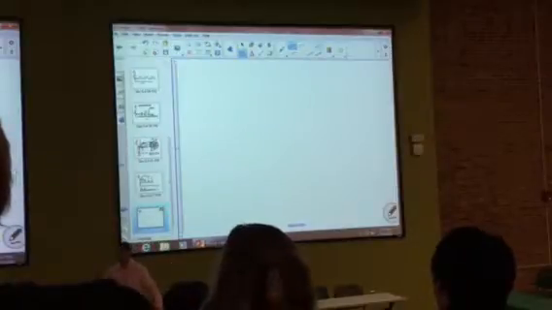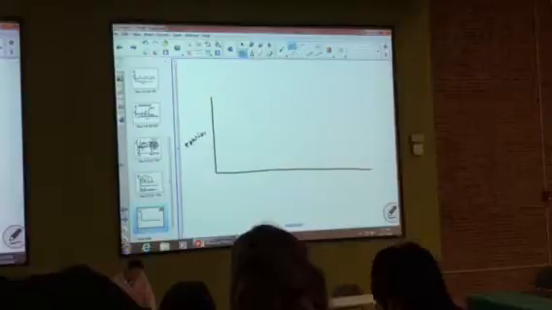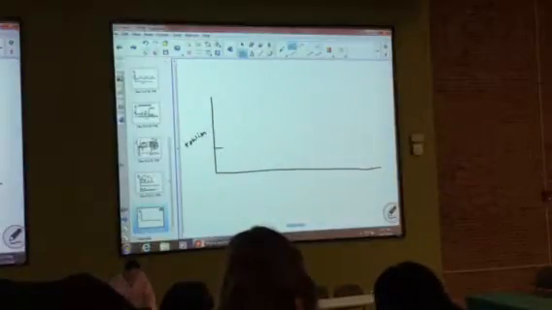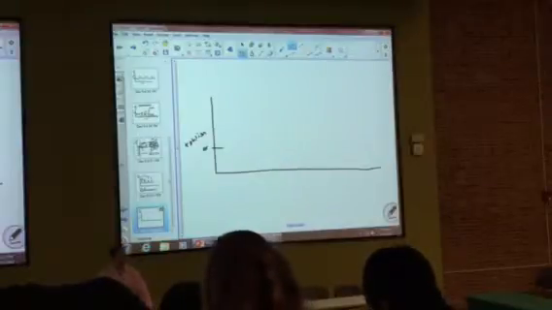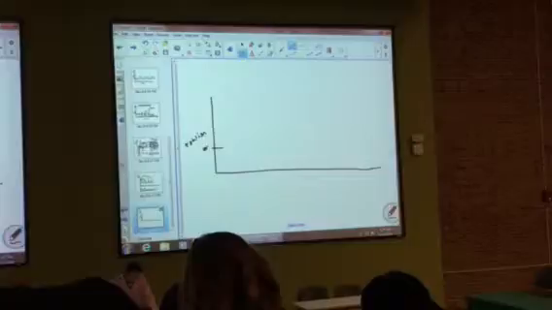Submaximal, maximal, supramaximal. So we're going to do something very similar to what we did with action potential frequency earlier in the semester, but with a different cell. So this is tension. This is the tension in a whole muscle. Again, not one muscle cell, a whole muscle. Okay? We're going to stimulate right here.